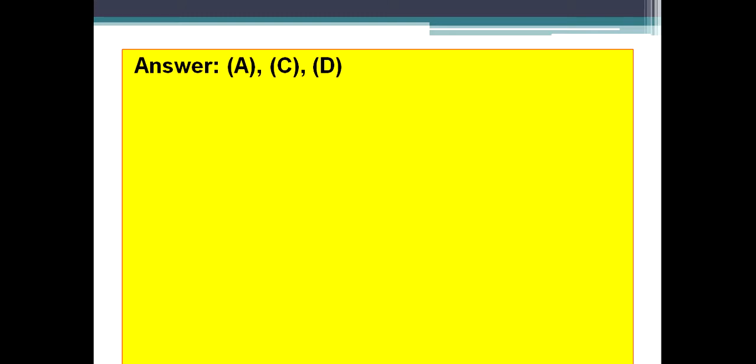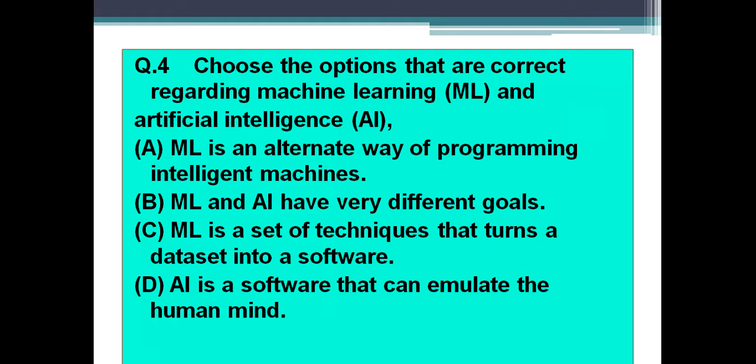So the answer is A, C, and D. A, ML is an alternate way of programming intelligent machines that is very transparent, very straightforward. Option C, ML is a set of techniques that turns a dataset into software. You know that the output of ML is generally programs. Then option D, AI is software that can emulate the human mind. That is very much straightforward.